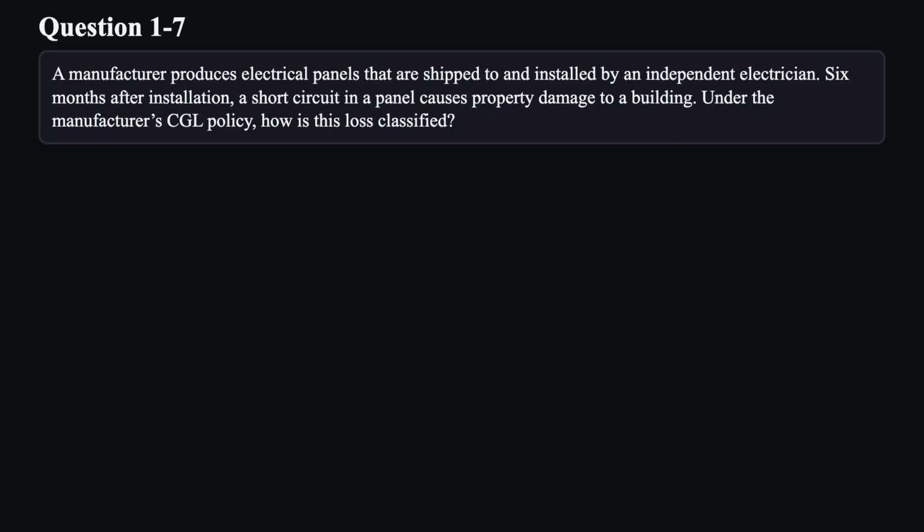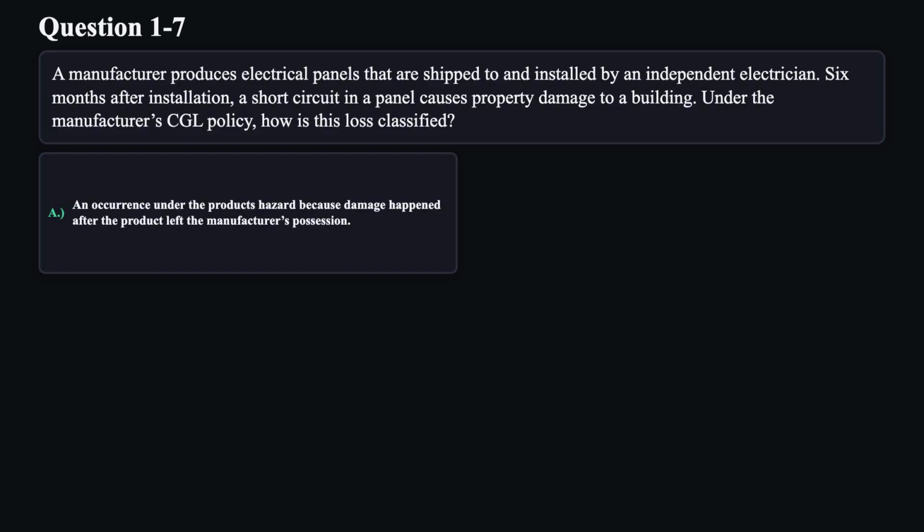Question 7. A manufacturer produces electrical panels that are shipped to and installed by an independent electrician. 6 months after installation, a short circuit in a panel causes property damage to a building. Under the manufacturer's CGL policy, how is this loss classified?